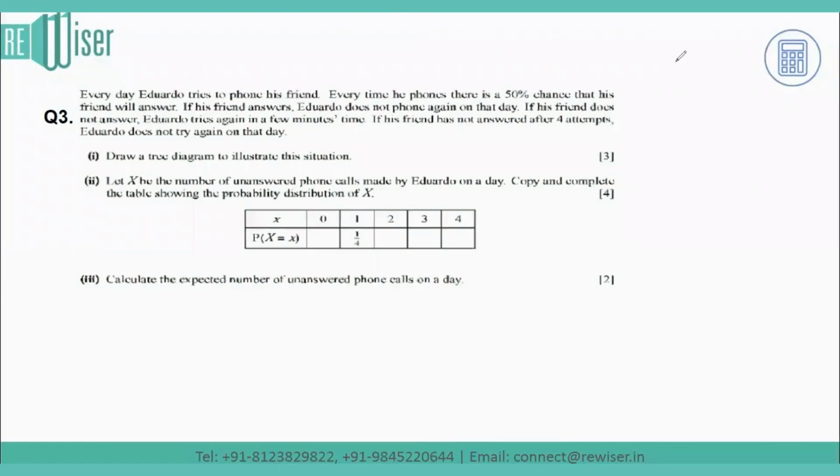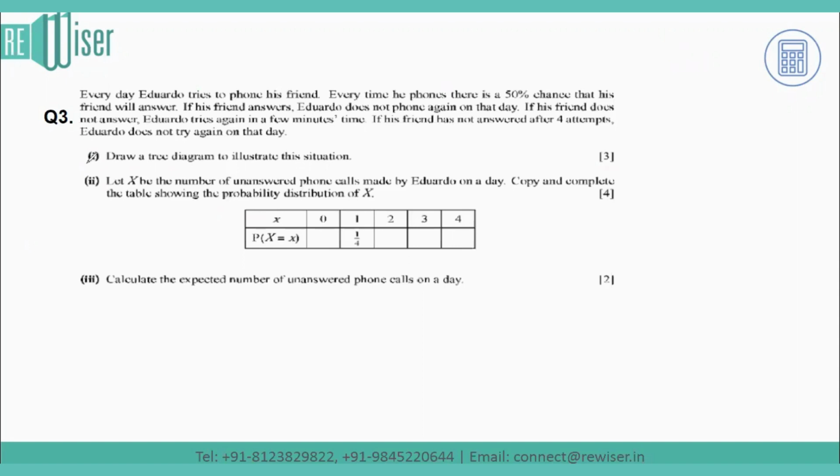Students, the question says every day Eduardo tries to phone his friend. Every time he phones, there's a 50% chance that his friend will answer. If his friend answers, Eduardo does not phone again on that day. If the friend does not answer, Eduardo tries again in a few minutes' time. If his friend has not answered after 4 attempts, then Eduardo does not try again on the same day.